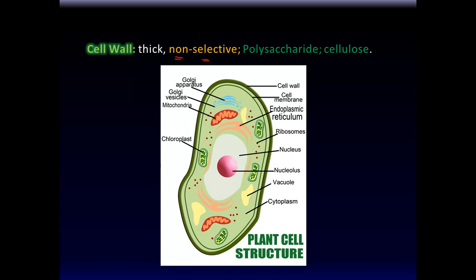But cell wall is a rigid structure. It's like cement, basically, so to speak, and it's very thick and it's non-selective. It does not have the properties of the plasma membrane to select out certain things and not select out certain things. And it's made of sugars, polysaccharides, meaning very long chains of sugars. Okay, example of this obviously is cellulose, is one type of this.